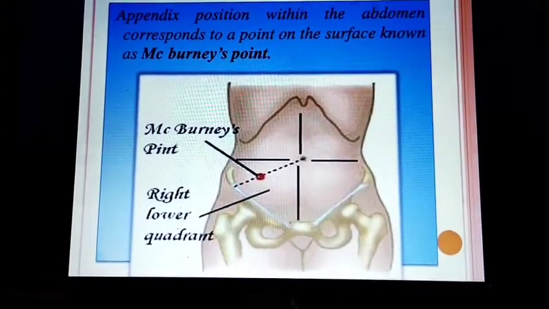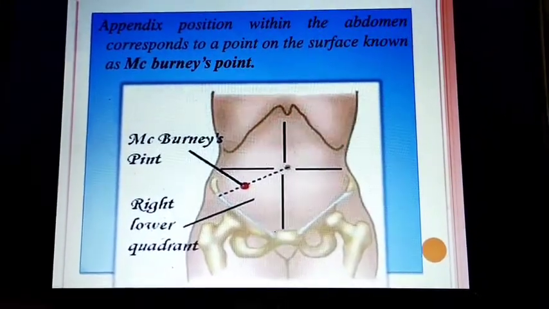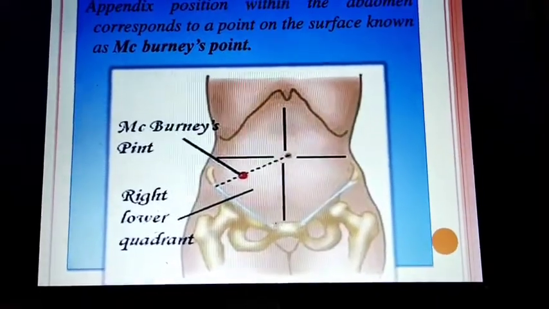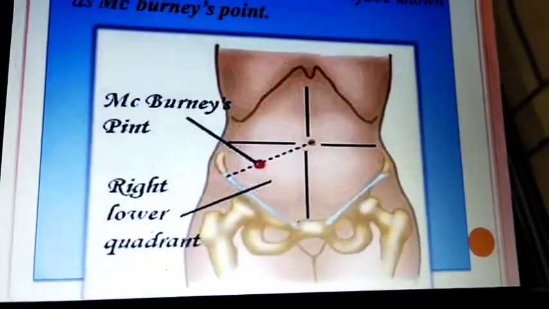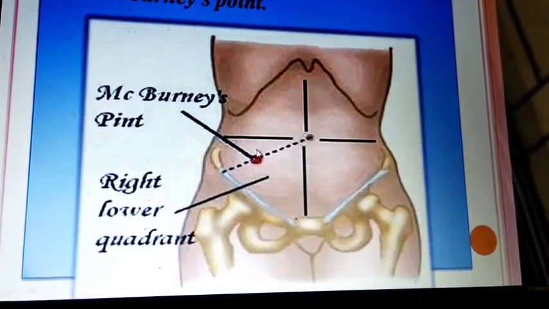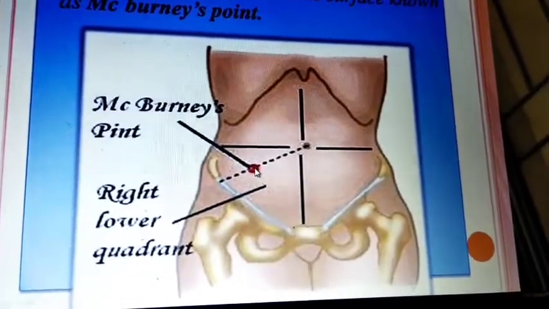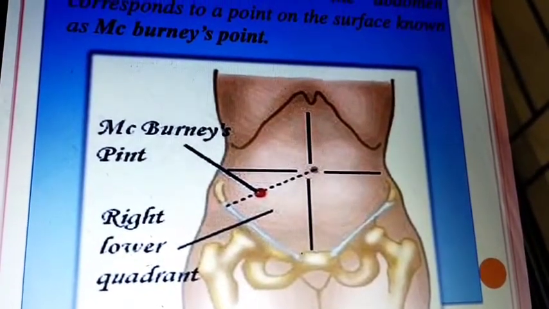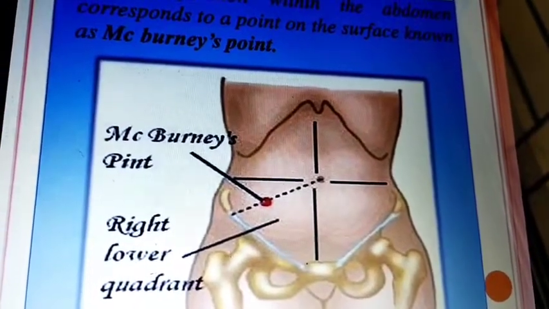The appendix position within the abdomen corresponds to a point on the surface known as the McBurney point. It was discovered by McBurney, in 1889, the first time he discovered the McBurney point.